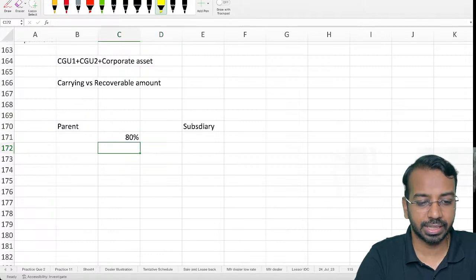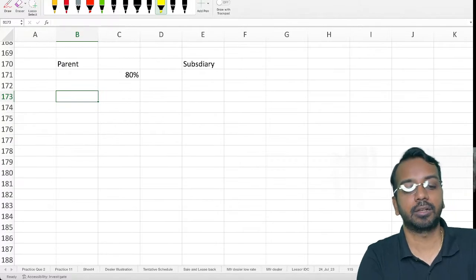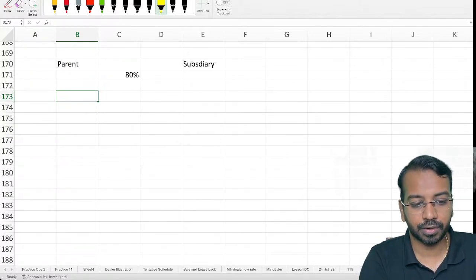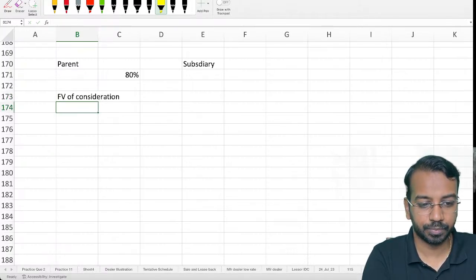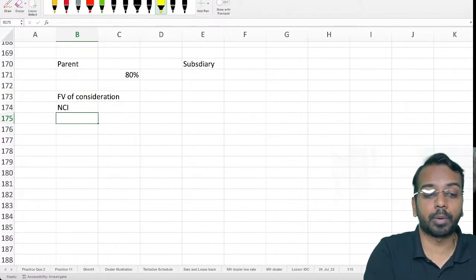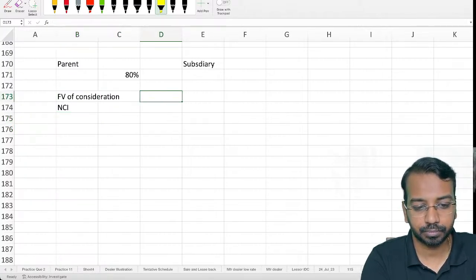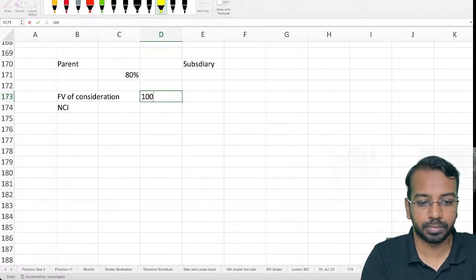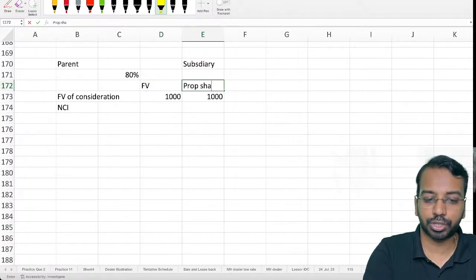Now, we'll understand this in Ind AS 103 in more detail. What happens is, we will calculate goodwill based on fair value of consideration, plus NCI, which is the non-controlling interest. Now, non-controlling interest can be at fair value or proportionate share of net assets. So, fair value of consideration, let us say 1000. Here also it will be 1000. NCI can be at fair value, or we call something as proportionate share in net assets.